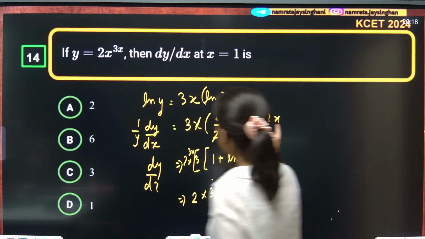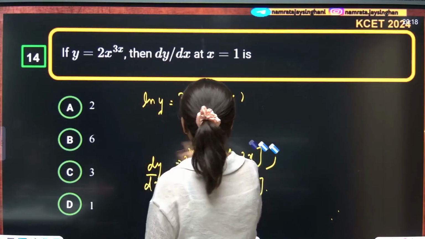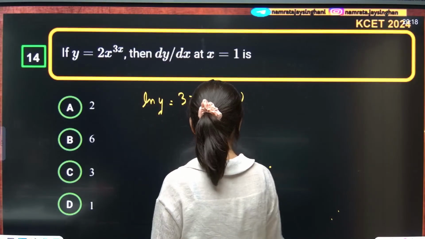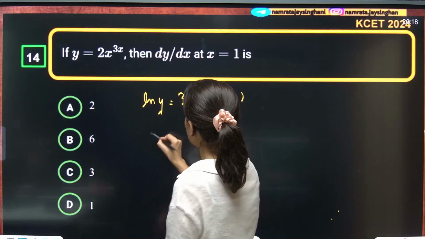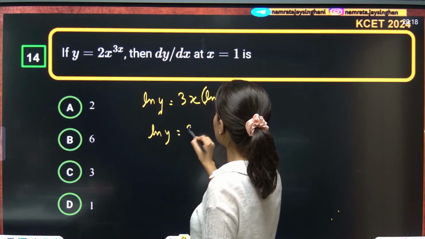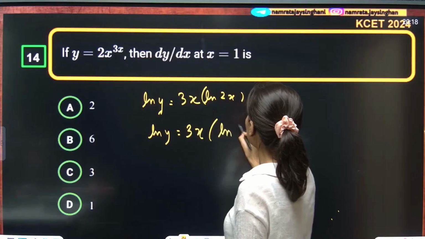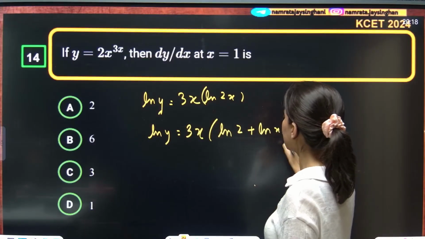Have I done any mistake? This is 3x log 2x. Let's just split this right here. Log of y is nothing but 3x log 2 plus log x. Can I do this? Yes.